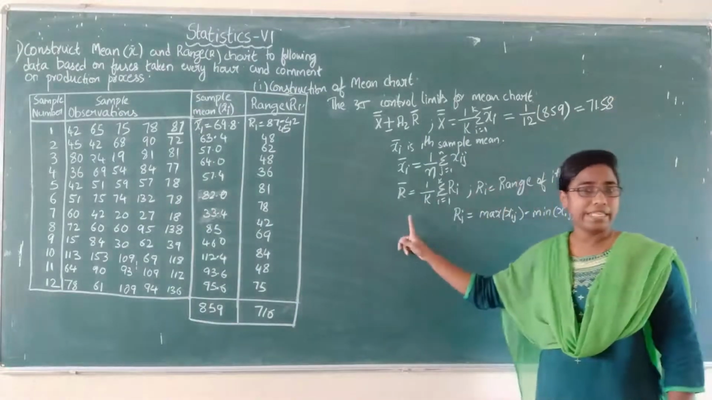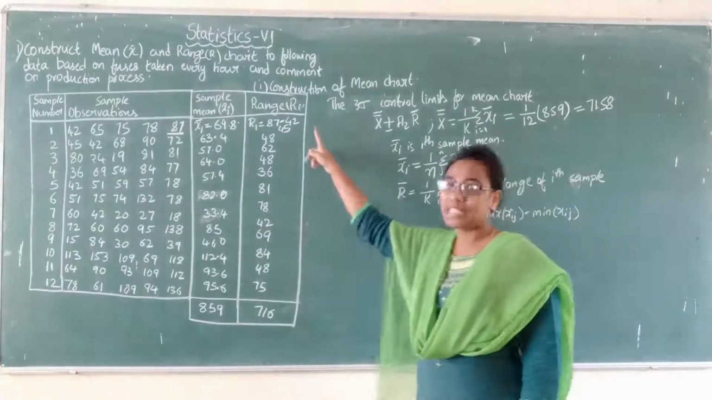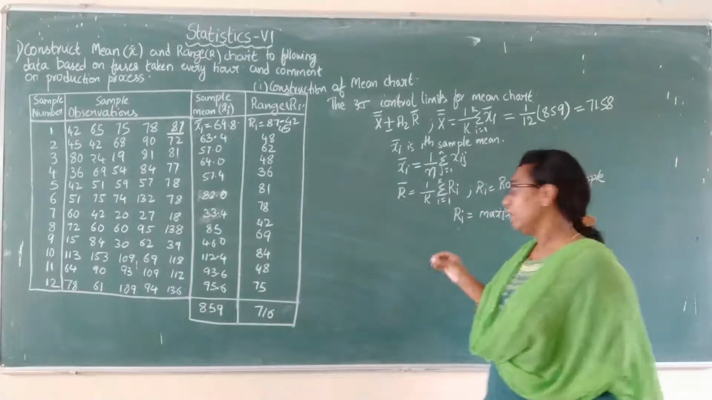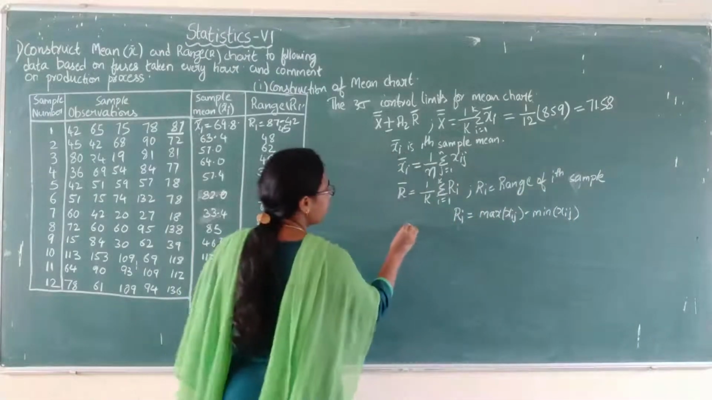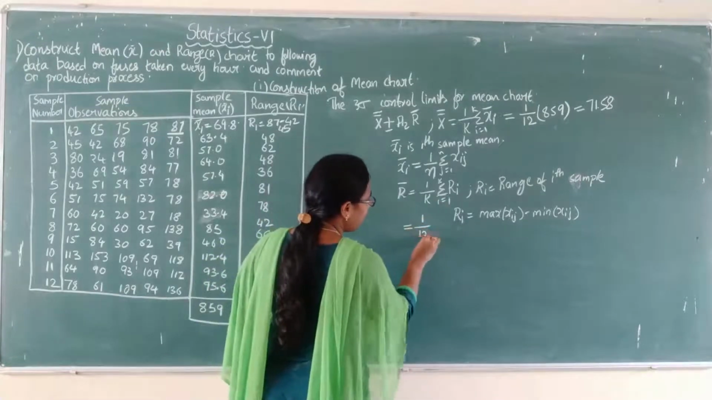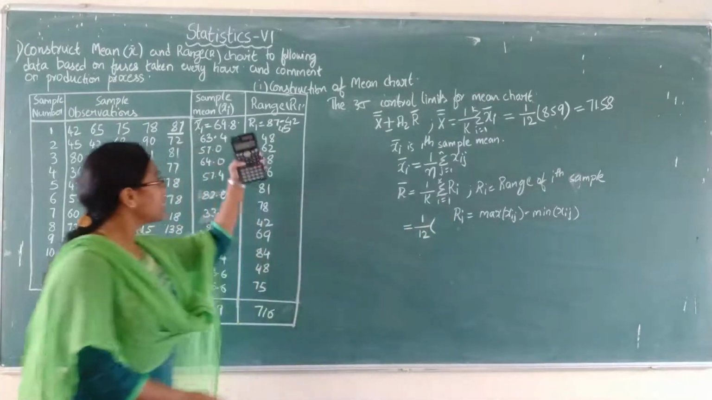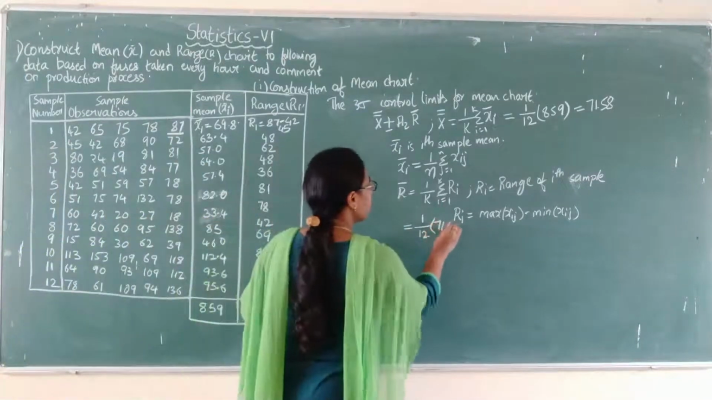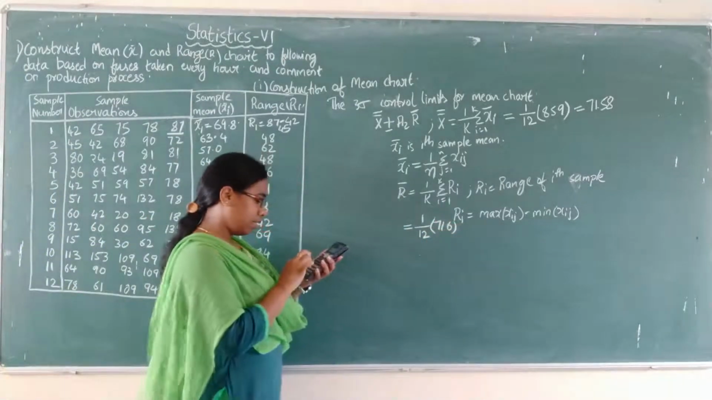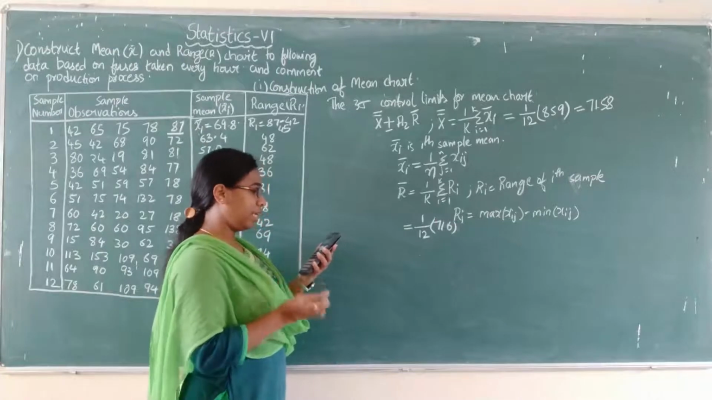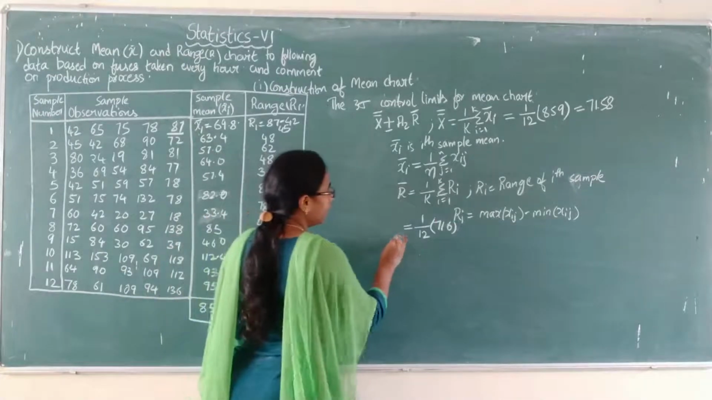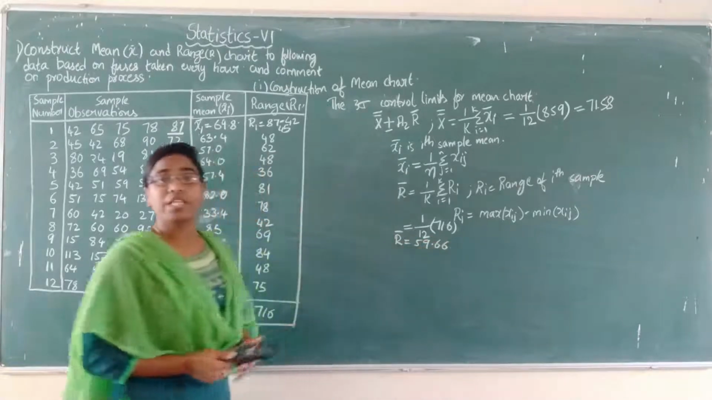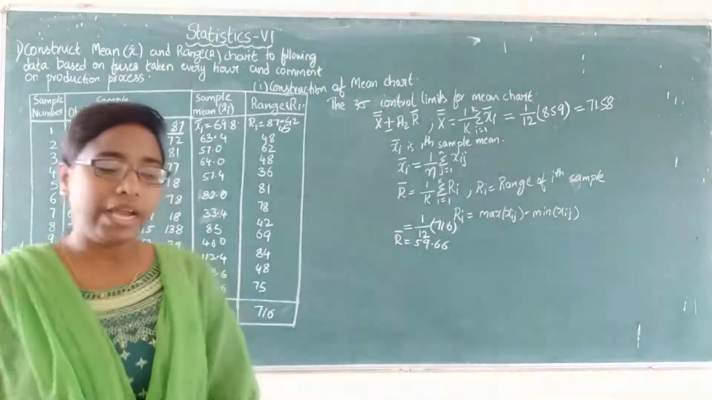Next calculate the R bar. That is, using the sample ranges, you have to find the mean of the sample ranges. So R bar equals 1 by k, that is 1 by 12 into what is the summation of Ri? 716. So 716 divided by 12 is 59.66. So we got the x double bar value and the R bar value.